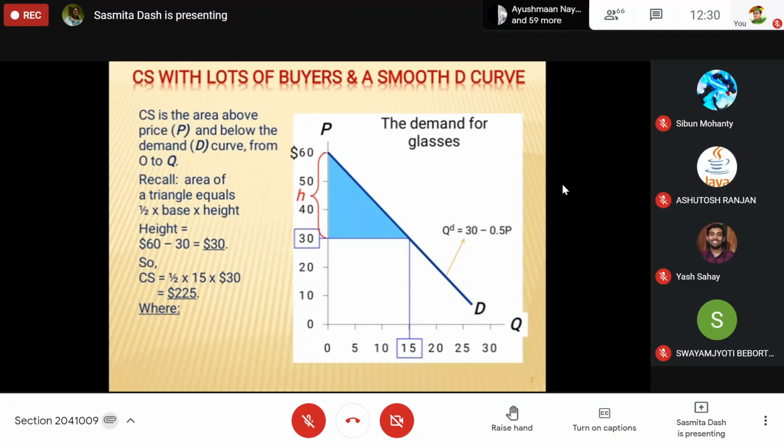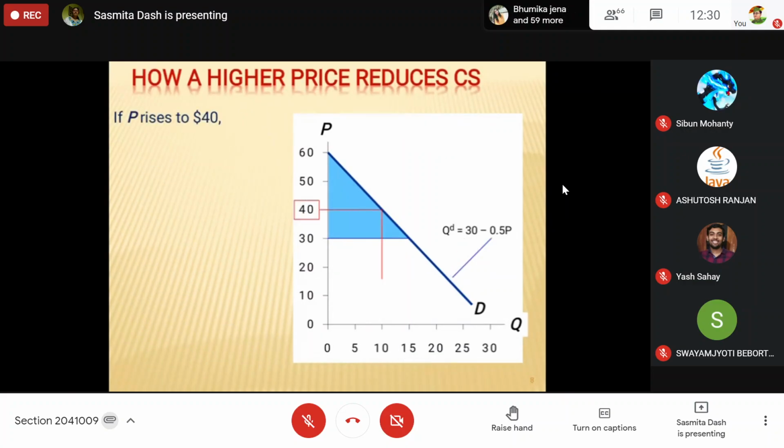Okay, so we can say Q is quantity, with demand, price and equilibrium. If price rises to 40, quantity will decrease to 10 instead of 15, because at a higher price the buyers will buy less. As we know from the law of demand, when price increases, quantity demanded will fall. But when price increases, quantity supplied increases. Sellers are happy, but buyers will buy less quantity than before.